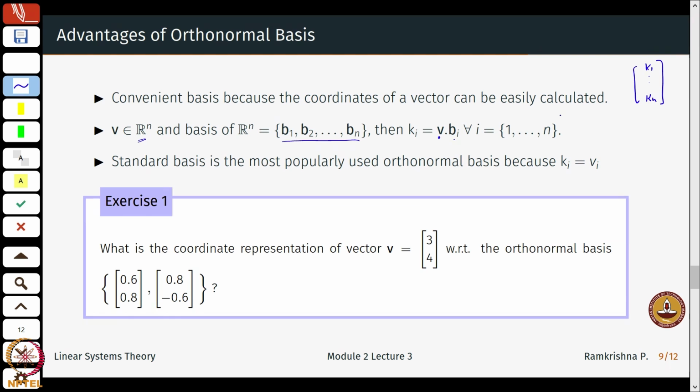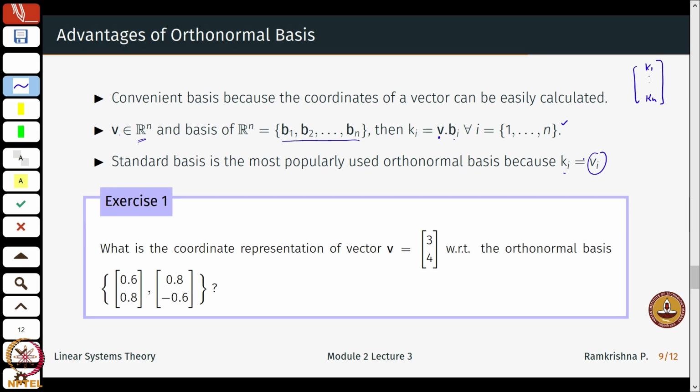Okay, I do not really need to do this. I think this is kind of trivial in its own way, and maybe you can just write down the details of this. Okay. So, in the standard basis, which is an orthonormal basis, ki is simply Vi. So, Vi here would be the ith component of this vector V, so it is coming directly from here.